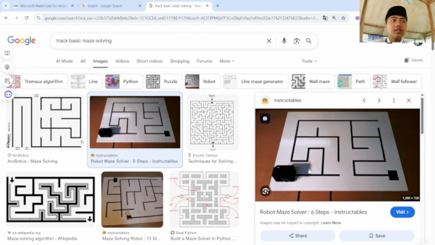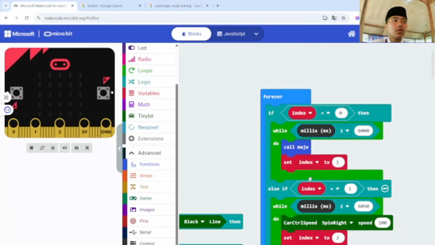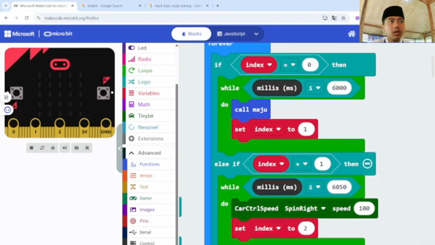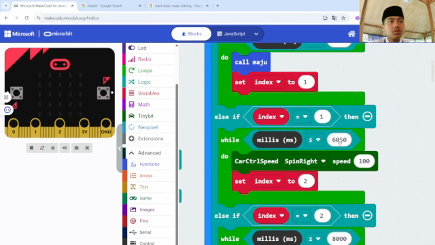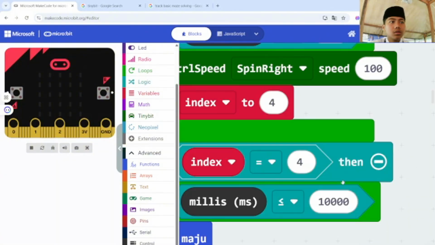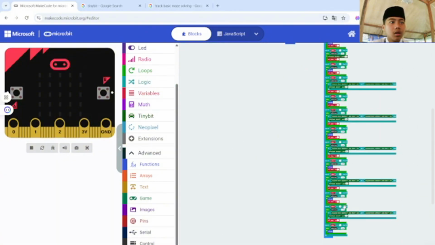So this line is not perfect, like the maze solving is not perfect like centimeters or meters. Maybe we need to always solve or fix it about the mills. So maybe you will know about like this 6,000 and this 6,050 and this 80,000 and this 10,000 like that,